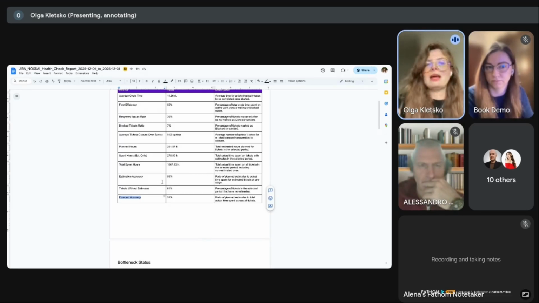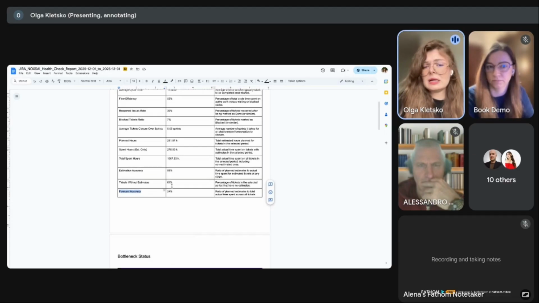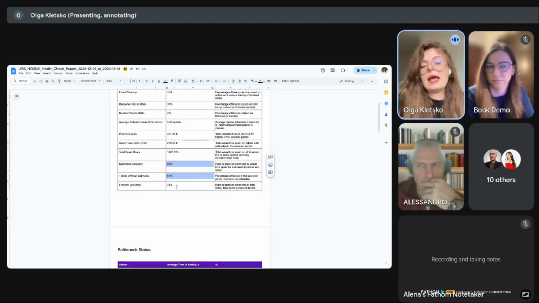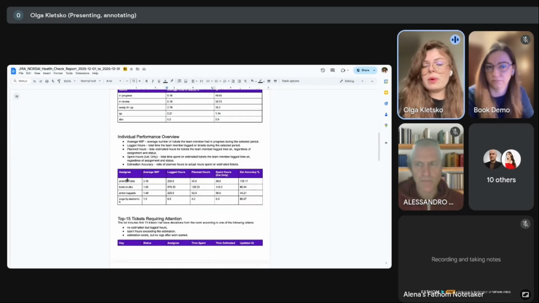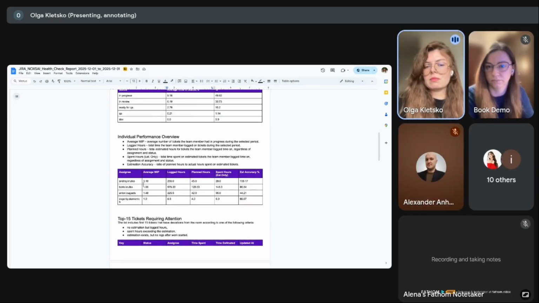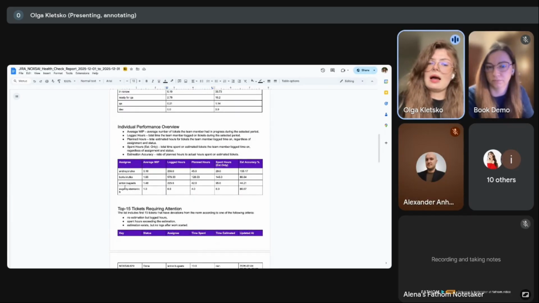That's why we may receive escalations, some questions from clients. So why do we receive bigger invoices than we planned to receive? And this is a good place to notice it. For sure, if we scroll down, we can see decomposition, who spent which number of hours, and we can understand the estimation accuracy of each team member here.